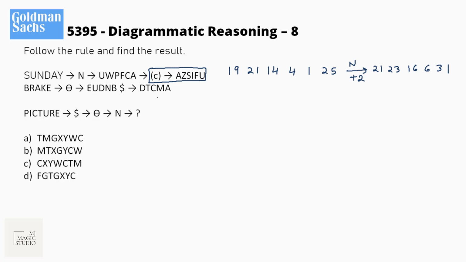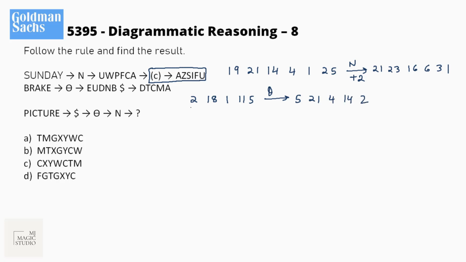Now break: B 2, R 18, A 1, K 11 and E 5. This theta operator will make it E 5, then U 21, 4, N 14 and B is 2.